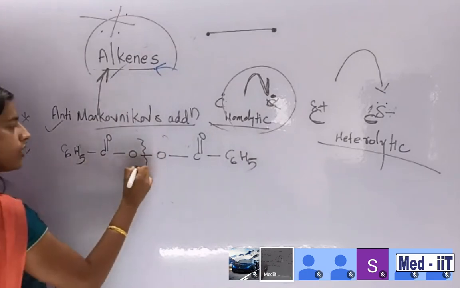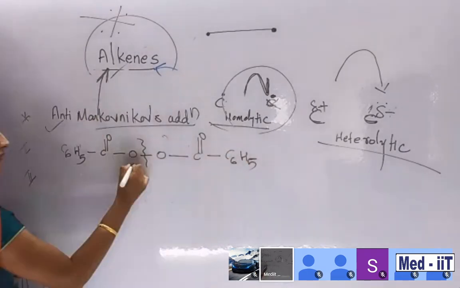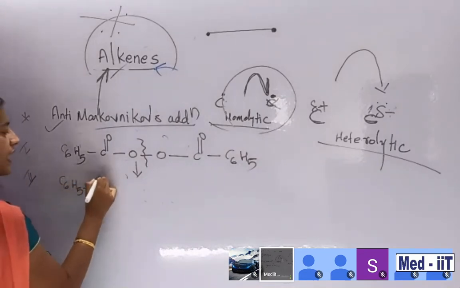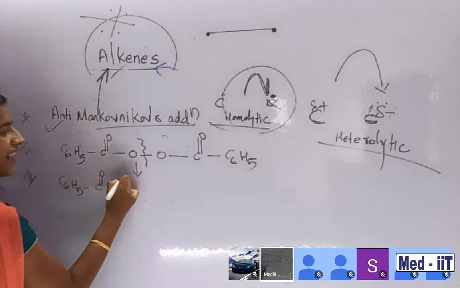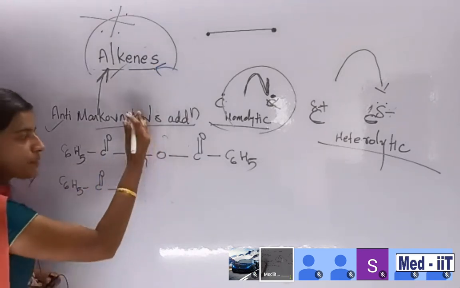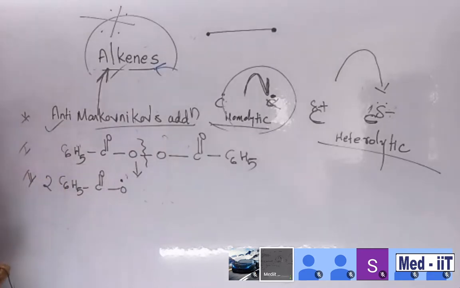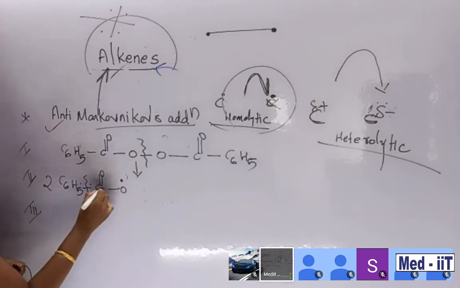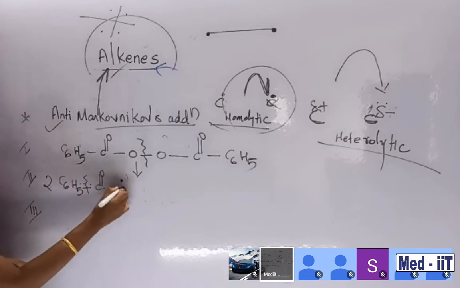In the second step, C6H5 C double bond O dot radical is forming, and the bond breaks two times, so 2 C6H5 C double bond O dot is formed. Clear? In the third step, these undergo homolytic cleavage again. There is a radical, this bond is going to cleave, and then CO2 is forming, meaning this bond and this bond are forming.